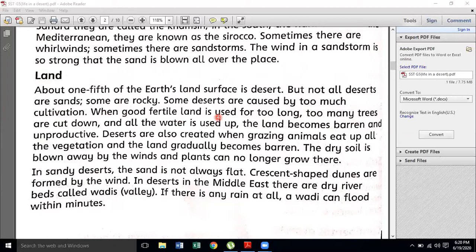And we made it desert. That was not a natural procedure. Too many trees are cut down. It's a very obvious thing that we are witnessing these days, that we are cutting down a lot of the forest, a lot of the trees to make the land an industrial place, to make the land societies, etc. The Paragon city is a society, for example, in the place where we are living these days.